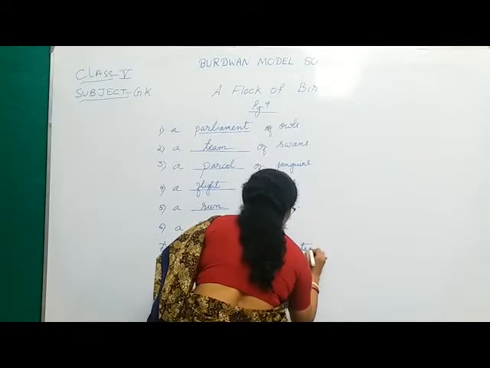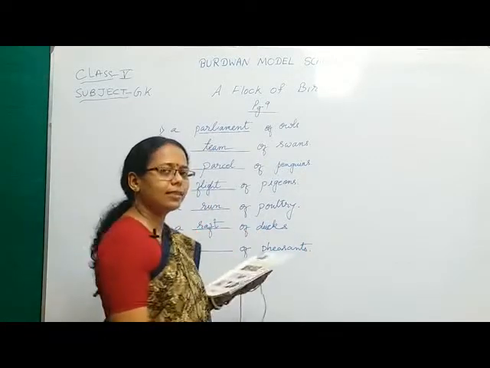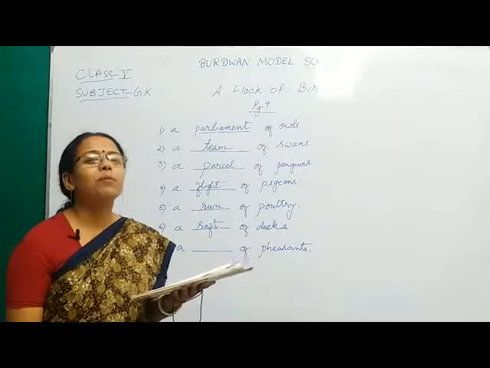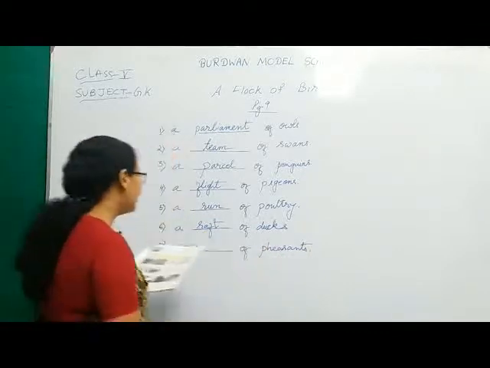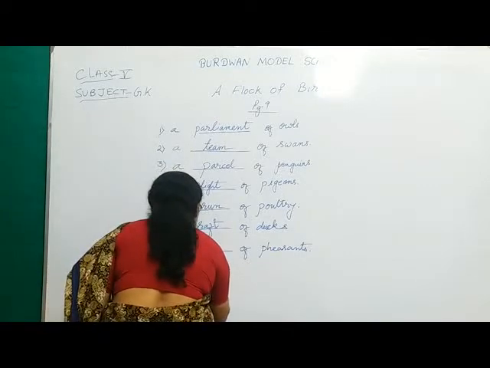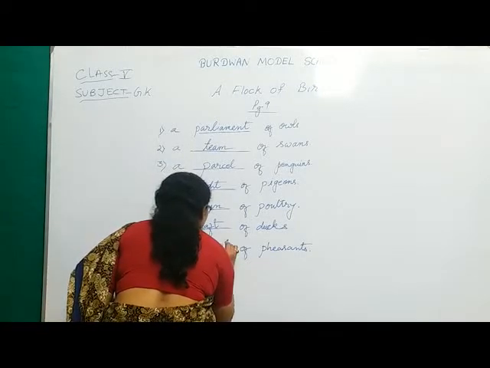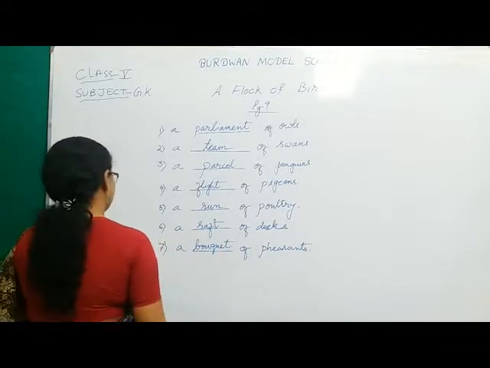And did you guess the correct answer? Yes, it's a bouquet of flowers, and similarly it's a bouquet of pheasants. So let us write down bouquet of pheasants.